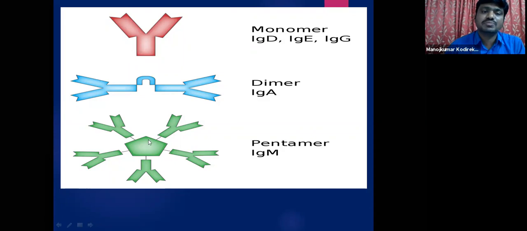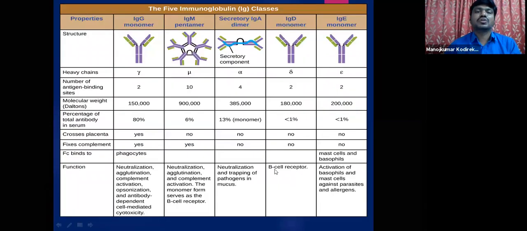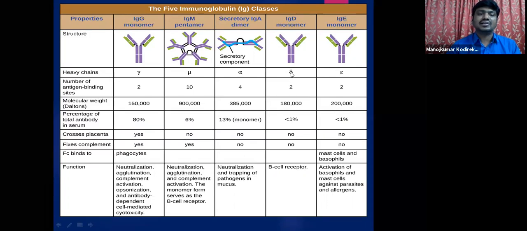So students, if you see this picture, this clearly shows the monomeric antibodies, IgD, IgE, IgG, whereas this is the dimeric, with the joining chain which I have discussed, and this is the pentameric type of antibodies. If you look at this table, this clearly shows the different structures and the heavy chains. So this is epsilon, this is alpha, this is mu, this is gamma, and this is delta.